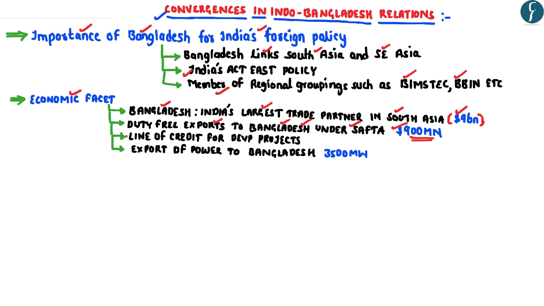Further, India has consistently been giving a line of credit for undertaking development projects in Bangladesh. Apart from that, India has been exporting power or electricity to Bangladesh, wherein the annual export of electricity is presently around 3,500 megawatt.